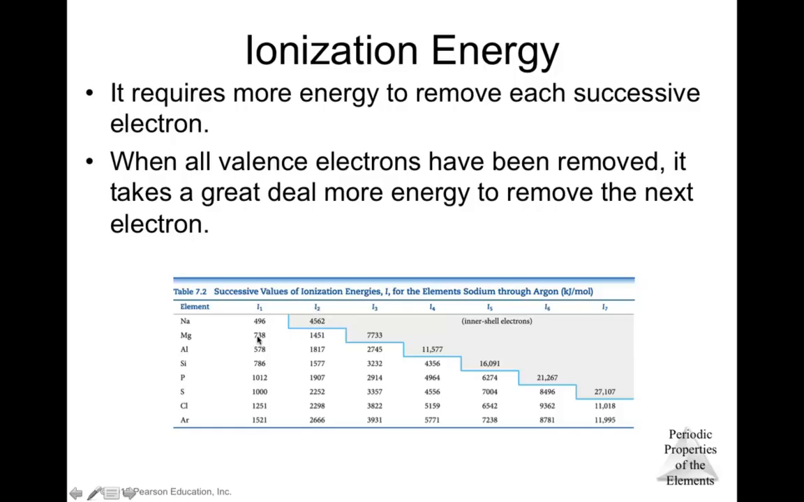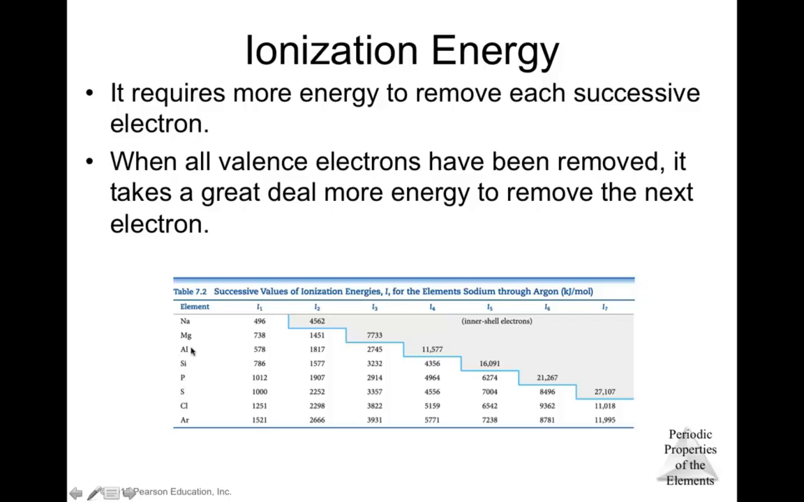Here in magnesium, it is 738 kilojoules, and for the second one it is 1,451. But to try to remove the third electron is 7,733 kilojoules per mole. So basically, these are difficult to remove, okay, in this case. And so that's why most of the time sodium is just positive 1 and magnesium is positive 2. It's really hard to remove this third electron from the magnesium.